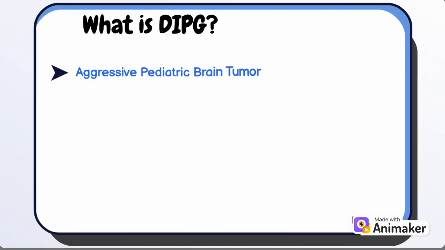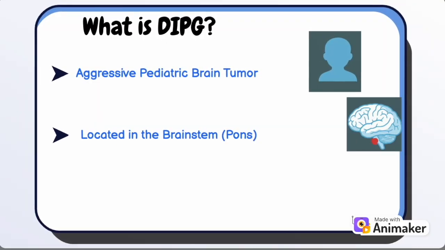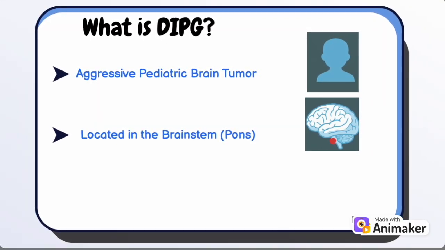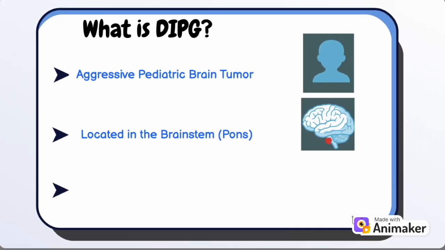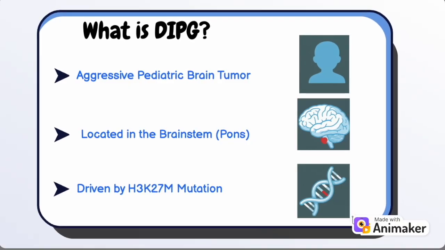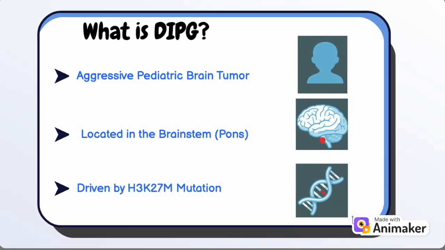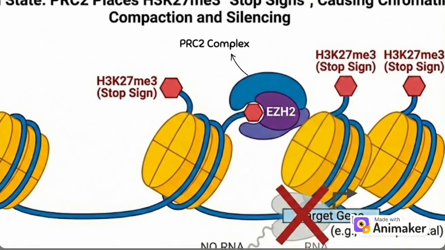DIPG is an aggressive pediatric brain tumor that arises in the pons, a vital region of the brainstem. Unlike many adult cancers driven by enzyme mutations, this tumor is driven by a mutant histone that alters chromatin regulation, the H3K27M oncohistone. To understand the crime, we need the normal machinery.